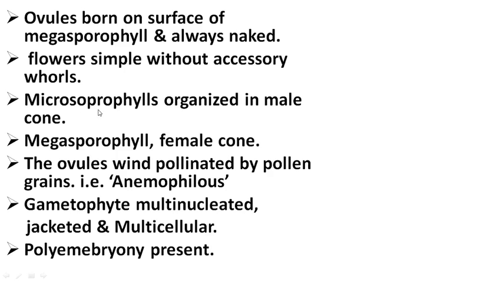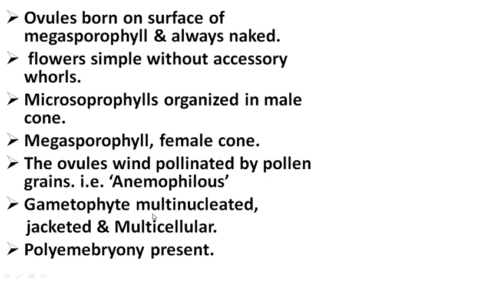So the microsporophylls are organized into the male cone, while the megasporophylls are organized into the female cone. The ovules are wind pollinated by pollen grains, and pollination means the transfer of pollen grain from anther to stigma. So students, here the pollination is anemophilous, with the help of wind.